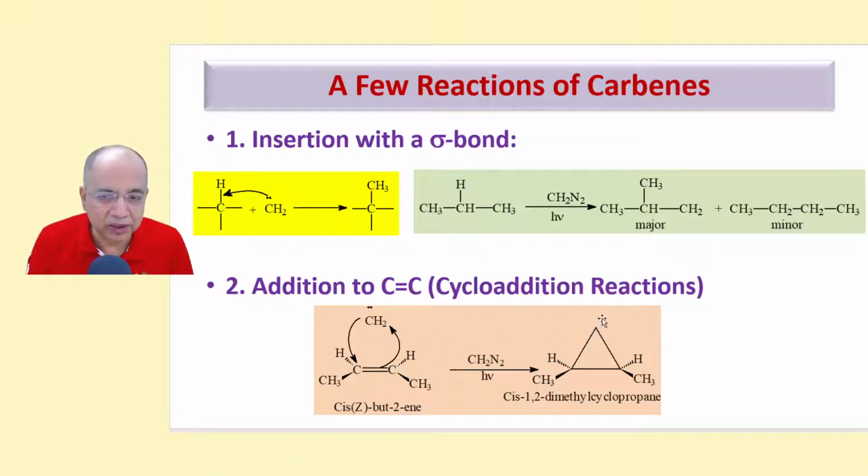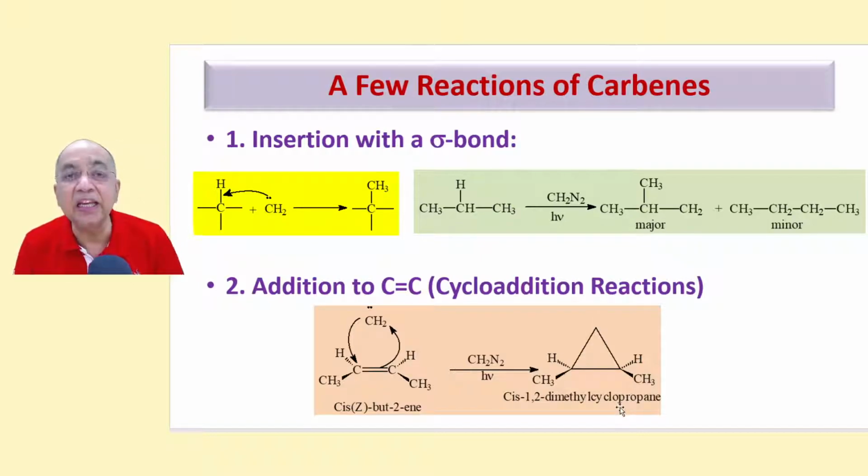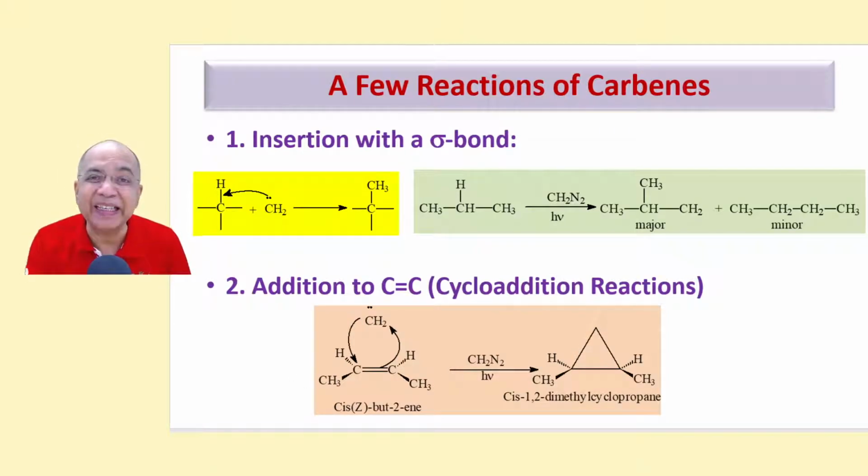As a result, the lone pair is used up, forming a new sigma bond, and the pi electron pair is also used up, forming a new sigma bond. So you got a cyclopropane ring. This is called a cycloaddition reaction. More about this we will study in the chemistry of alkenes.